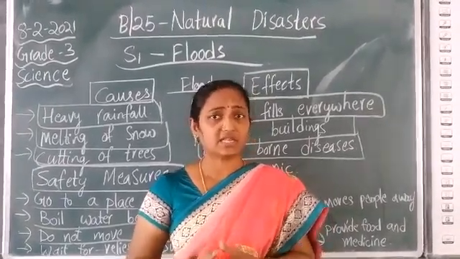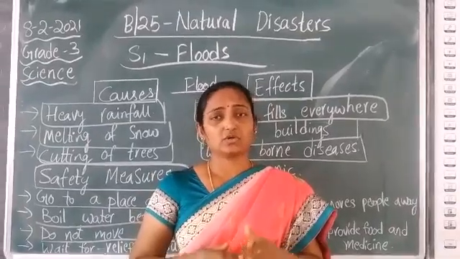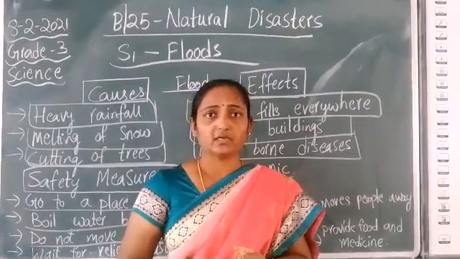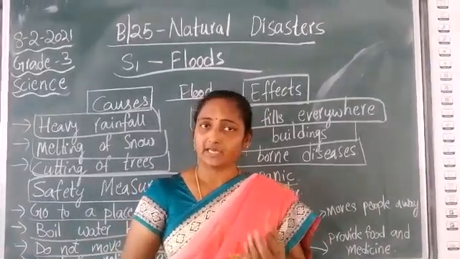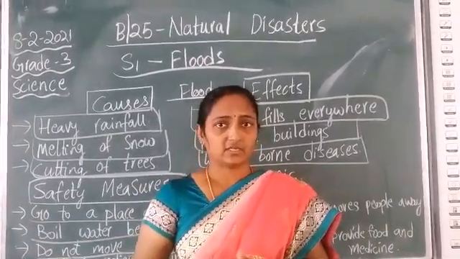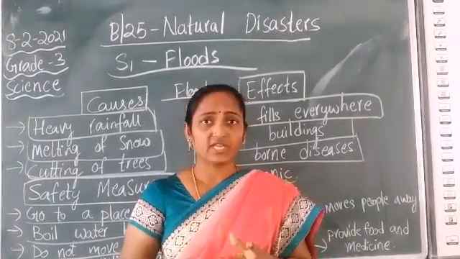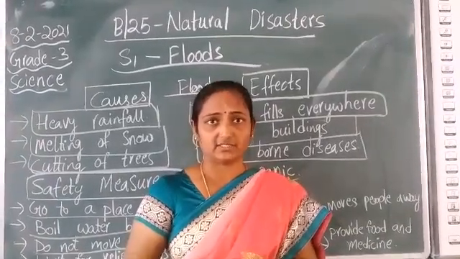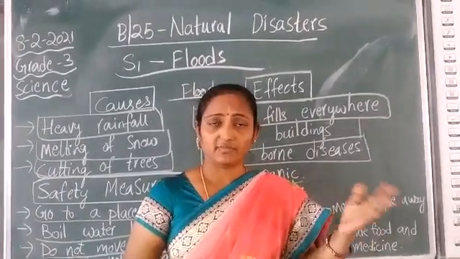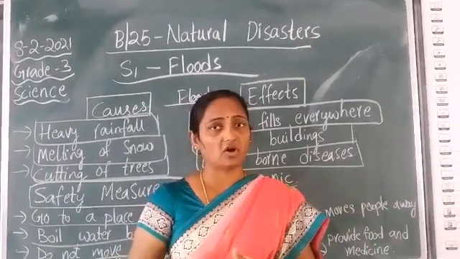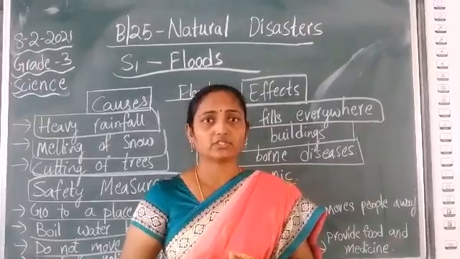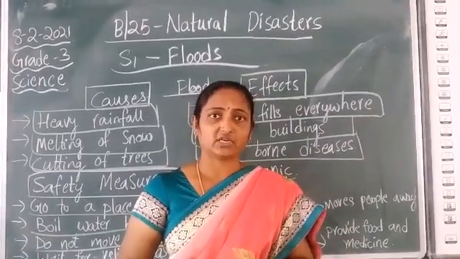There are many such natural disasters, like earthquakes, cyclones, tsunamis, hurricanes and floods. Last year, apart from the virus, we also faced one of the natural disasters, called floods. So, today we are going to learn about floods, children.